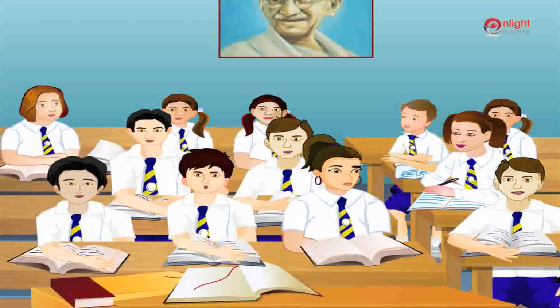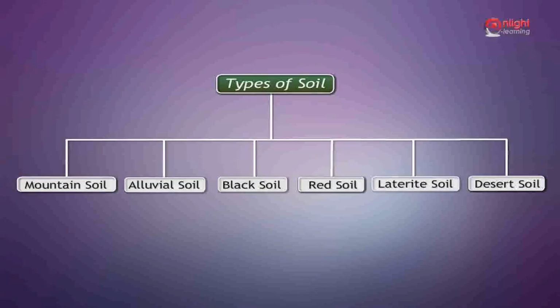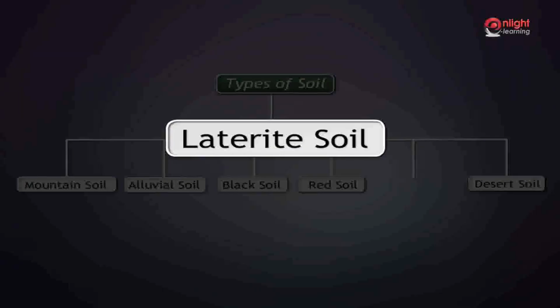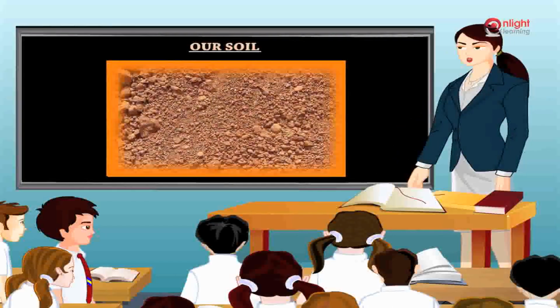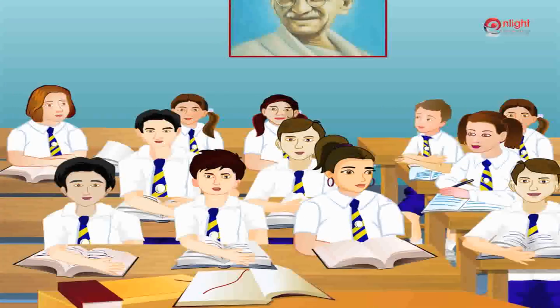Now I understand why these are called black and red soil. Let us now proceed to look at the fifth type of soil. It is called laterite soil. Do you know what laterite means? No ma'am, I don't know what laterite means.